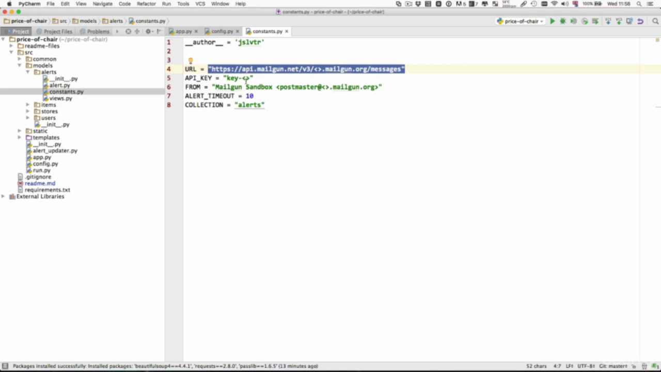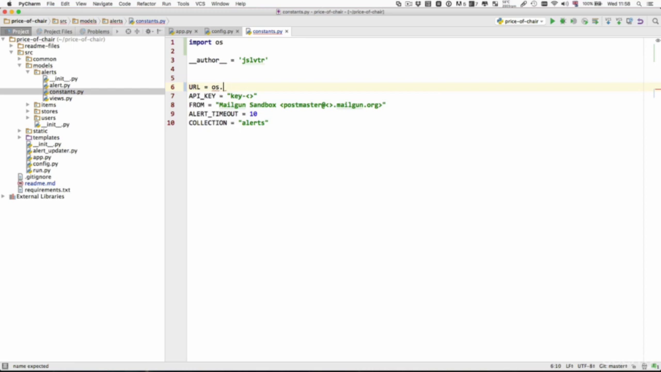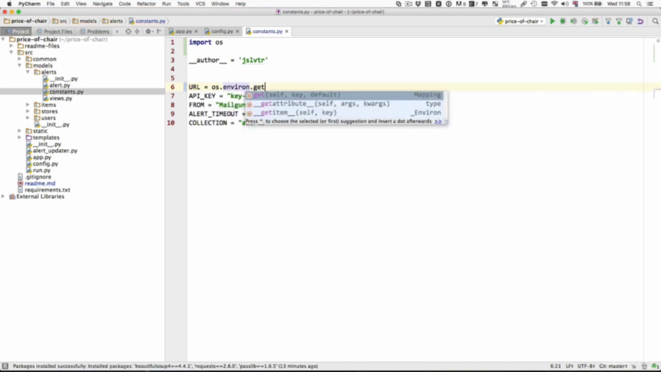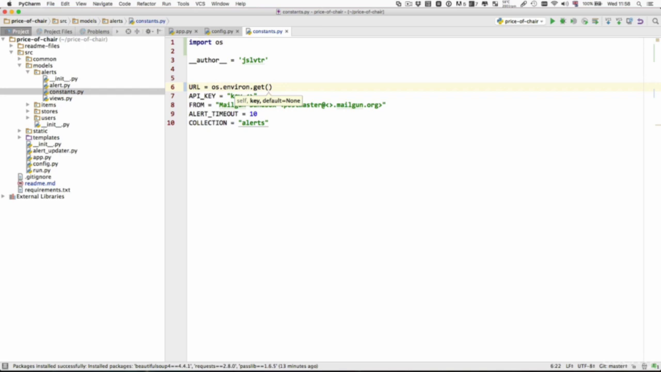The way to do this is to say os dot, and we'll have to import os. That stands for operating system. It's a package in Python that lets us interact with the operating system. os.environ.get, and then just say mailgun URL. So the environment variable is going to be called mailgun_URL. What this is going to do is get the value of that environment variable and put it inside our URL variable.